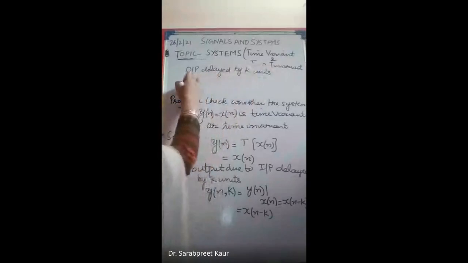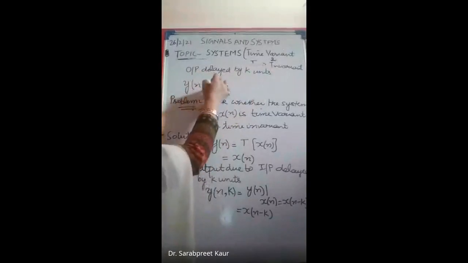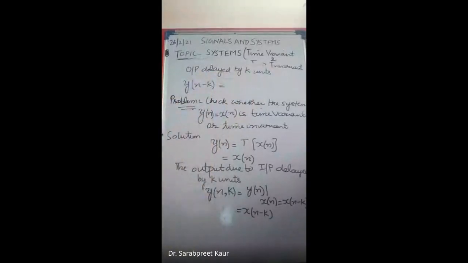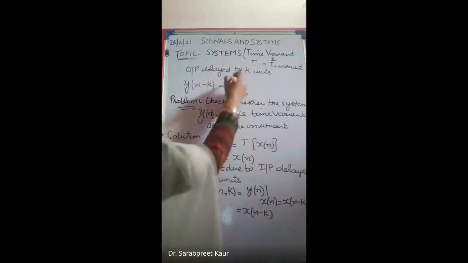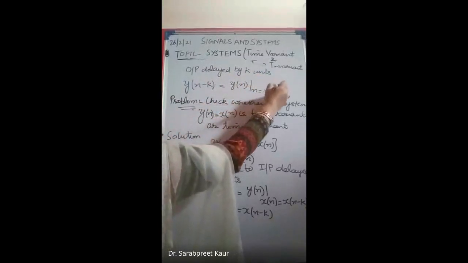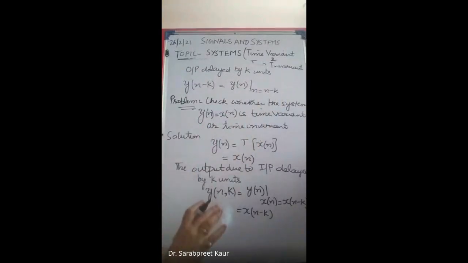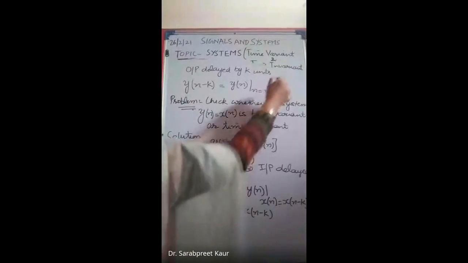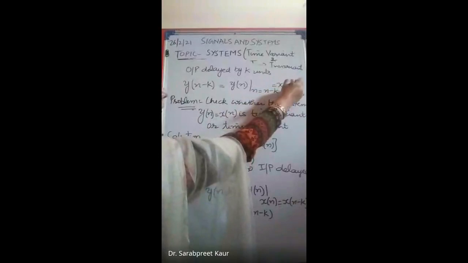So we represent it by y(n minus k). Wherever you have n in the output, you have to replace it by n minus k. That is only the output delayed by k units. So what do you get? That will also be equal to x of n minus k, wherever you have n, replaced by n minus k.